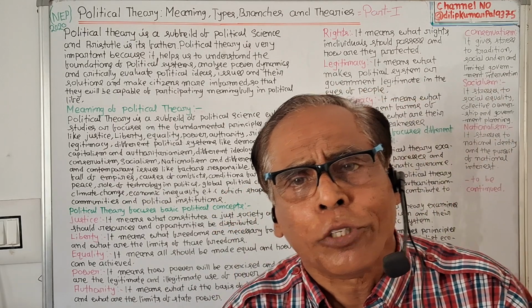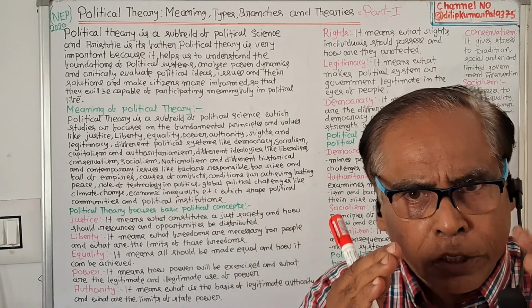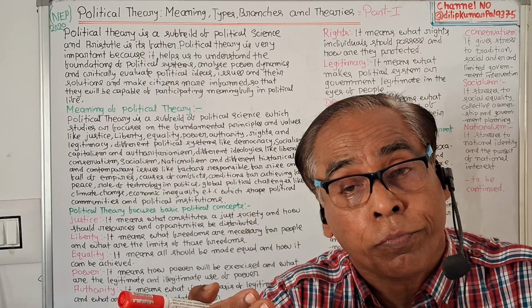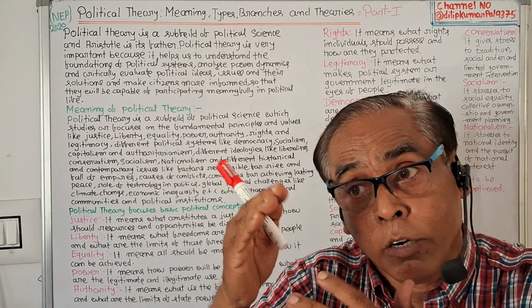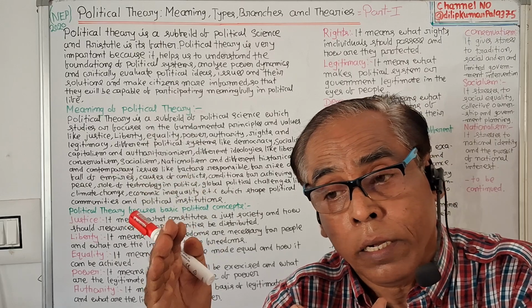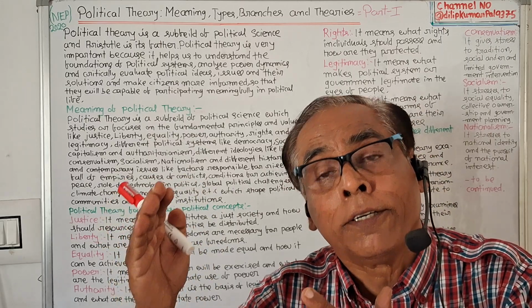So political theory is nothing else but a subject which studies those factors which influence political community and political institutions or state and government.